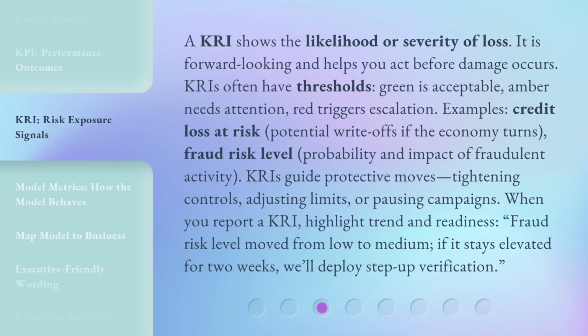Examples: credit loss at risk, potential write-offs if the economy turns. Fraud risk level, probability and impact of fraudulent activity. KRIs guide protective moves: tightening controls, adjusting limits, or pausing campaigns. When you report a KRI, highlight trend and readiness. Fraud risk level moved from low to medium. If it stays elevated for 2 weeks, we'll deploy step-up verification.